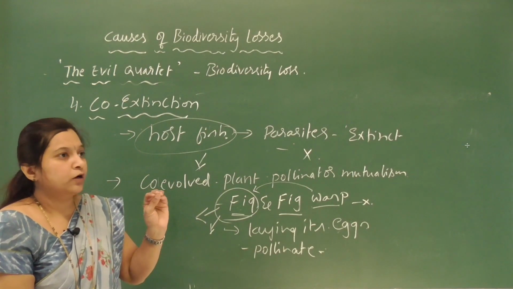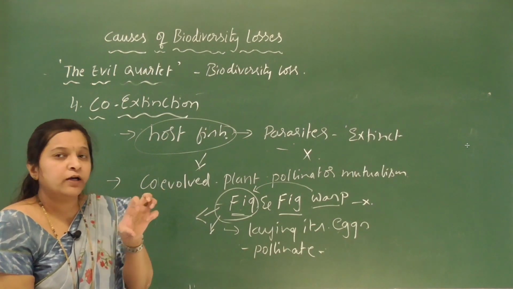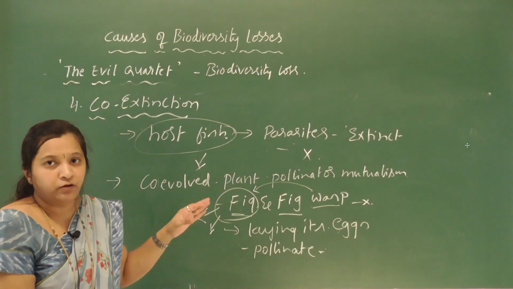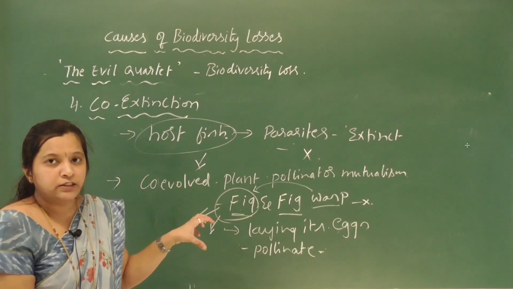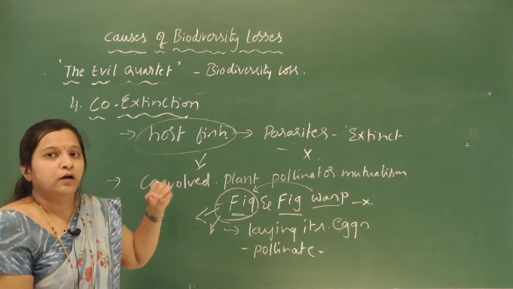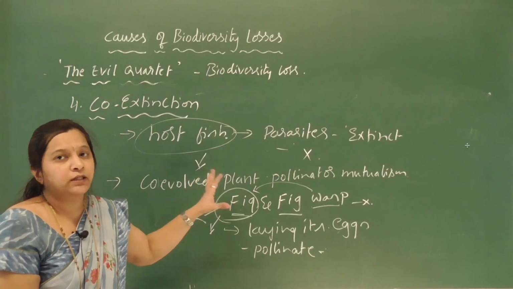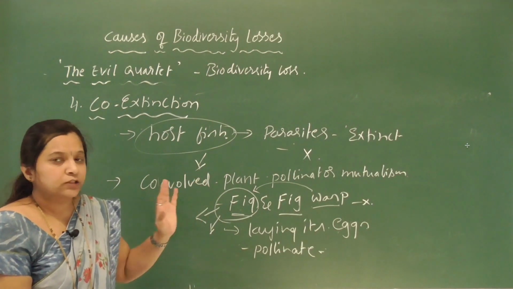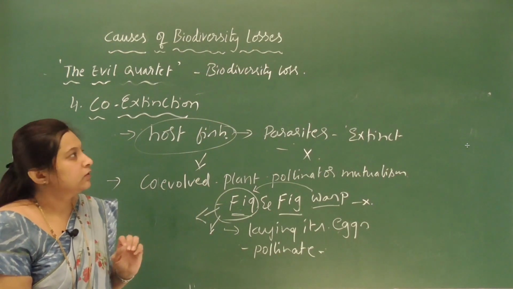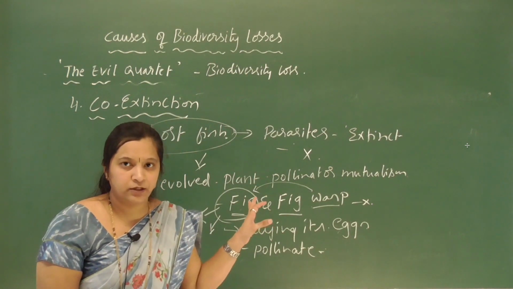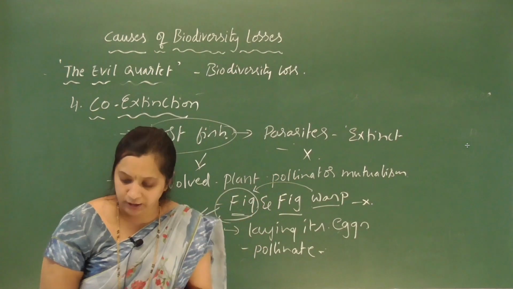Please don't forget to write the examples, because the examples given here are all from the NCERT. So this is very important for 5 marks. Understood this concept clearly? Next we will move on to another concept.